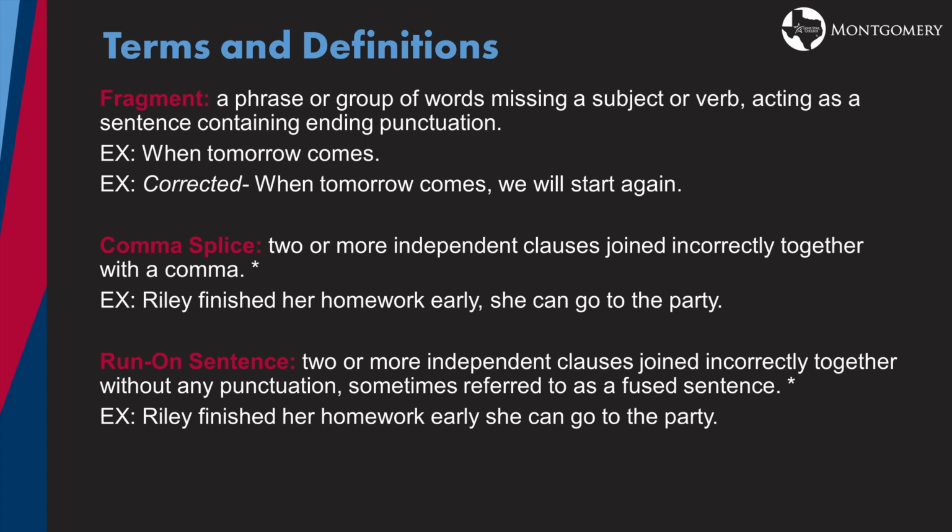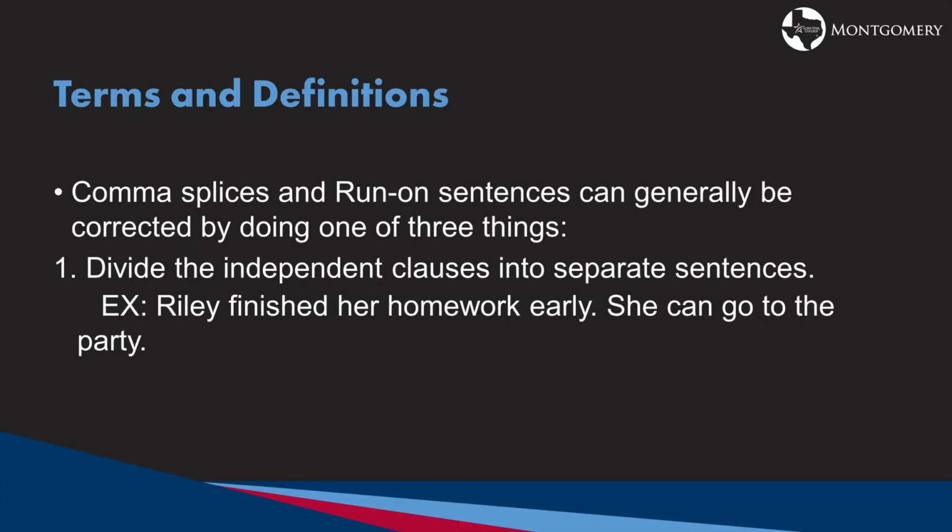A lot of times if you are reading the sentence, especially out loud, and you start to feel like you're running out of breath, this may be a good indicator that it is a run-on sentence because you don't have that natural internal punctuation. Note, comma splices and run-on sentences can generally be corrected by doing one of 3 things. 1. Divide the independent clauses into separate sentences. Here's our example. Riley finished her homework early. She can go to the party.